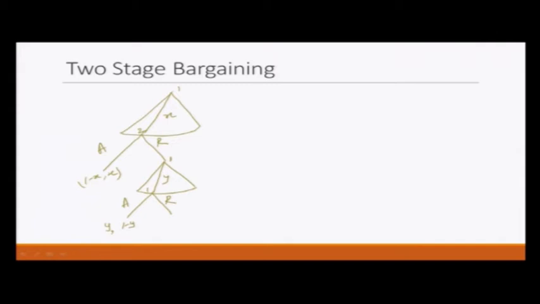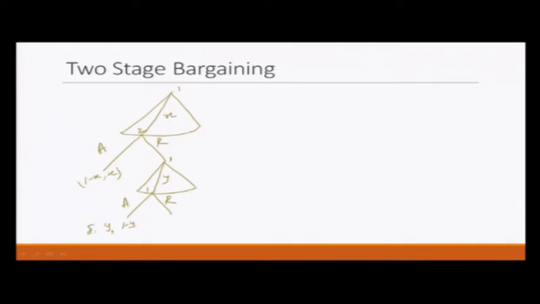But we also want to model the value of time. So, for that we are using the discount factor. Let us say for player 1 the discount factor is delta 1 and for player 2 the discount factor is delta 2.